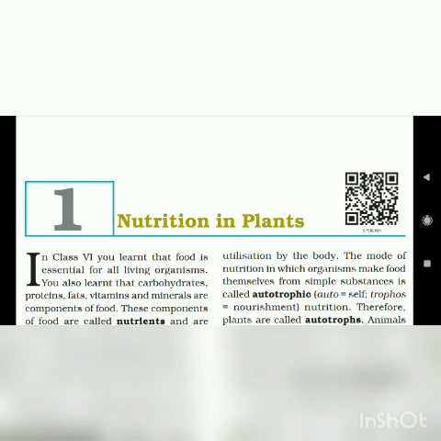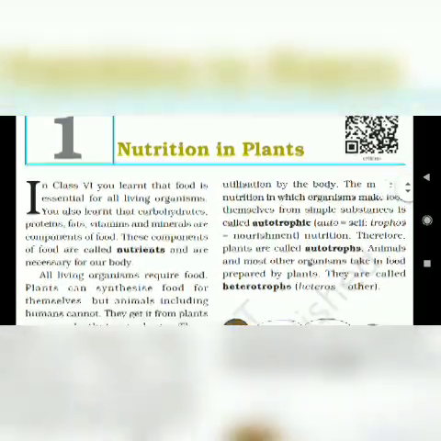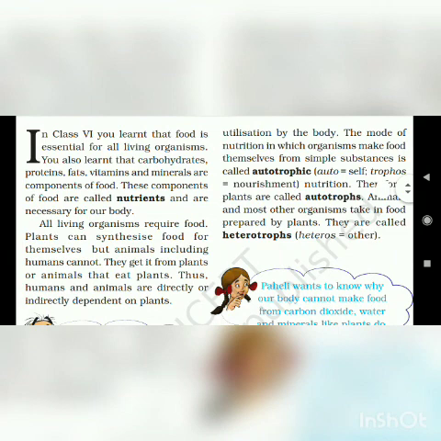You also learned that carbohydrates, proteins, fats, vitamins and minerals are components of food. These components are also called nutrients. If there are no carbohydrates, fats, proteins, vitamins or minerals, then you will die. So all living organisms require food. If there is no food, there is no life, there is no organism. Every organism requires food. So plants can synthesize food for themselves.